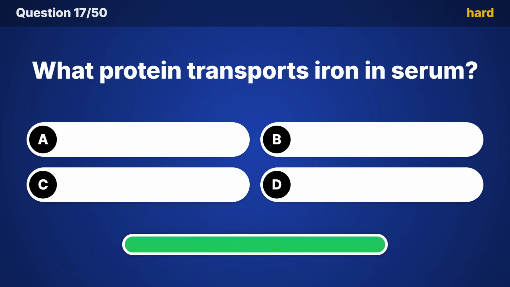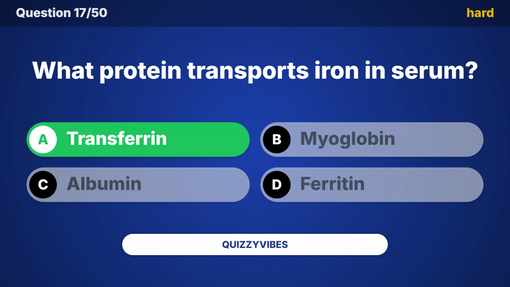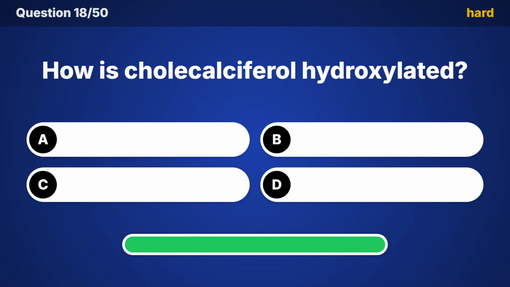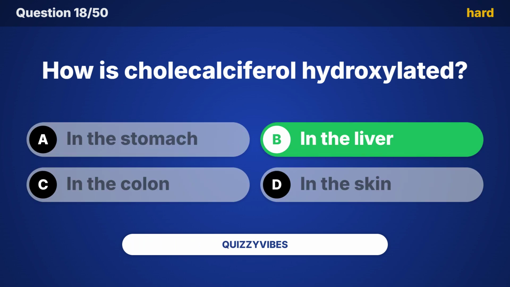What protein transports iron in serum? The answer is transferrin. How is cholecalciferol hydroxylated? Did you guess it? The answer is in the liver.